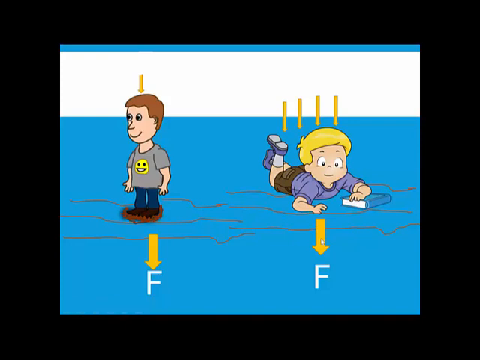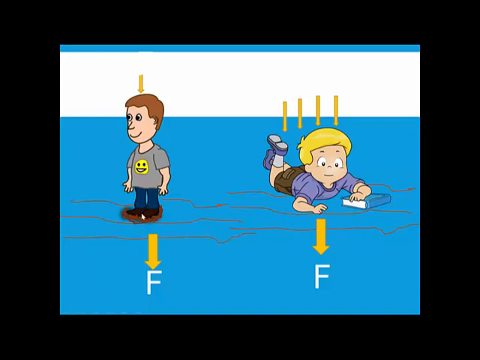Because the mass of both the boys is the same, so the weight is the same. But the reason he is digging down is that the entire weight of his body is concentrated only on his foot, only in this small area.